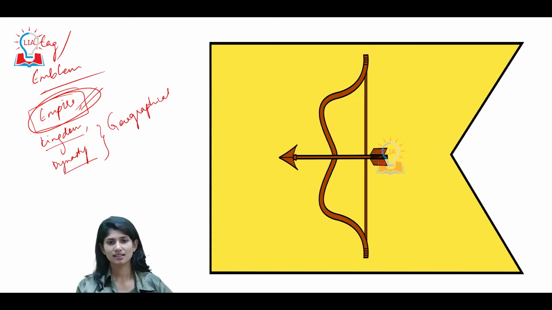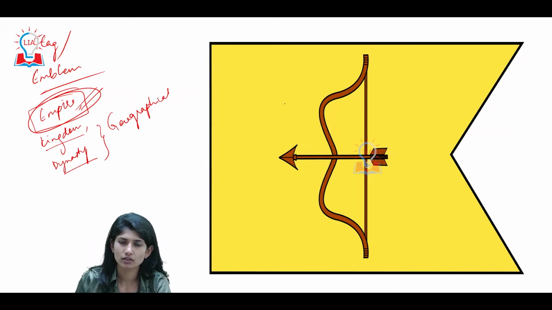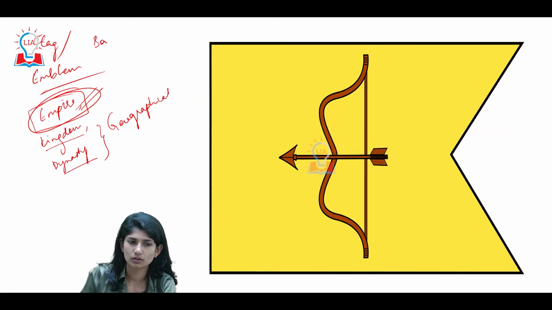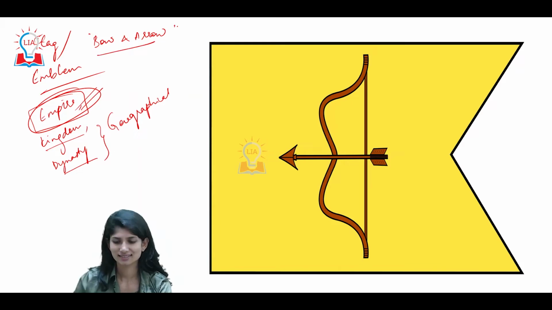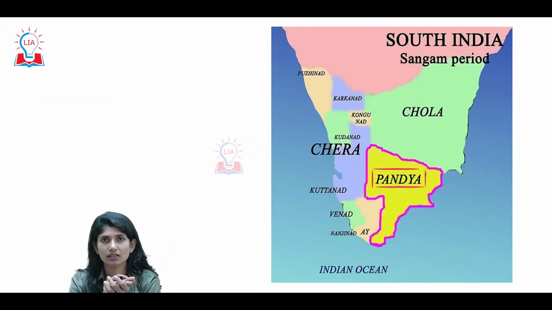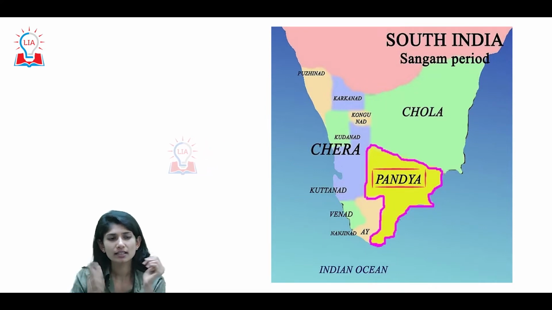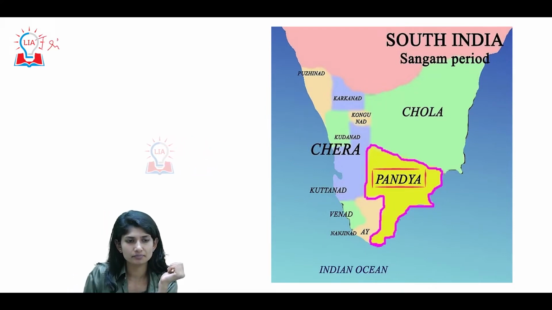Let's move ahead. What is the flag or emblem? Nothing but a bow and arrow. Who are the contemporaries of the Cheras? Those being your Cholas and Pandyas. These were the three, the trifecta.